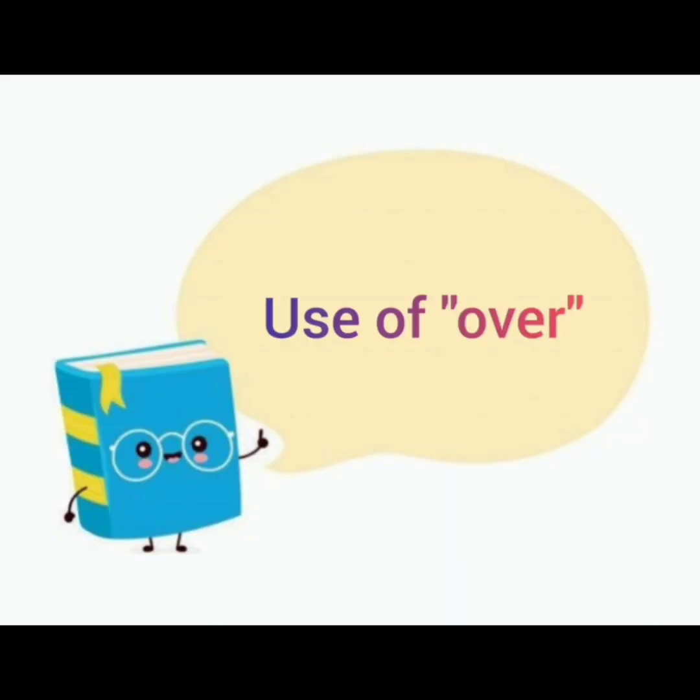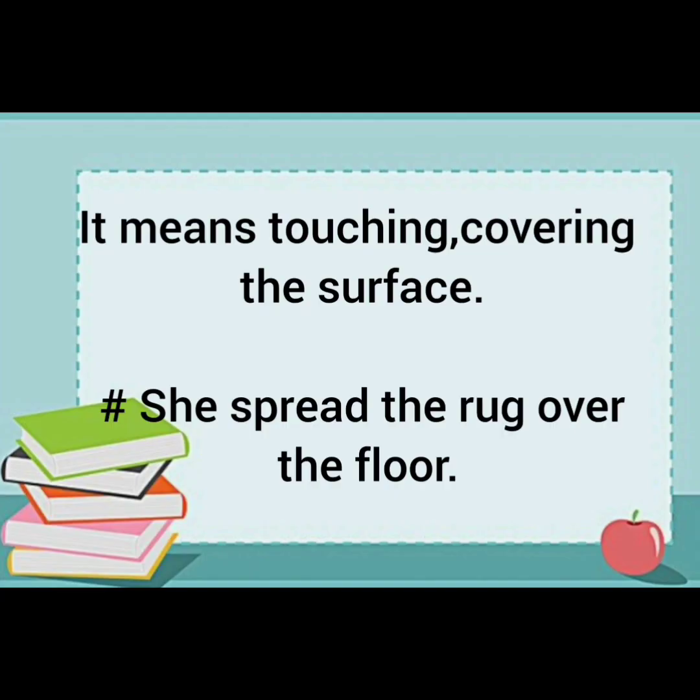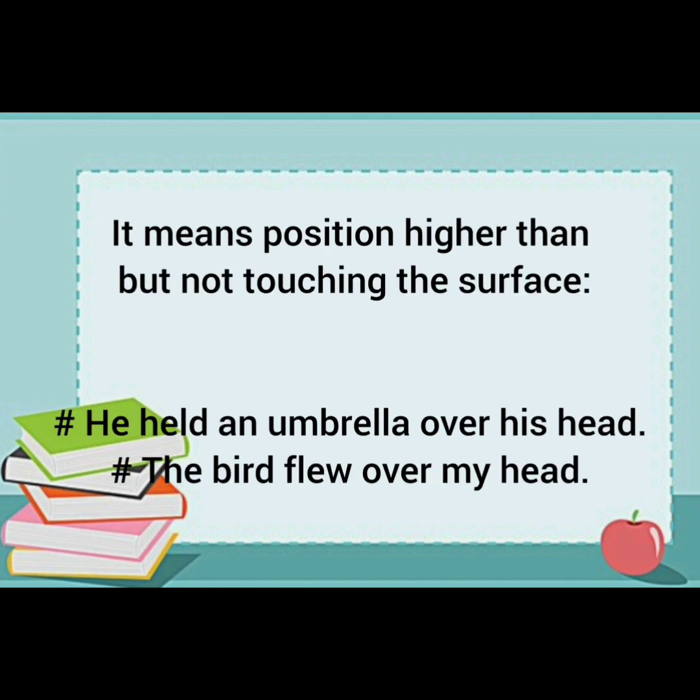Then further I have the use of preposition over. It means touching, covering the surface. For example, she spreads the rug over the floor. It is covering the floor. It also means position higher than but not touching the surface. For example, he held an umbrella over his head. Now it's not touching the surface. The bird flew over my head.